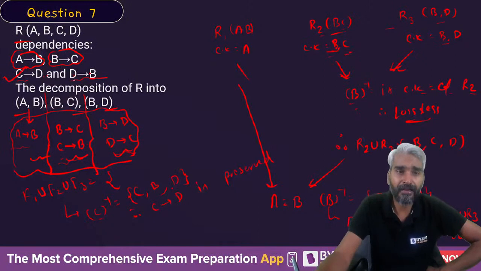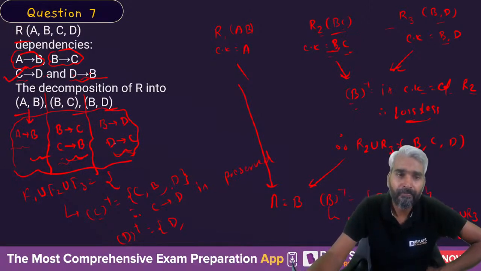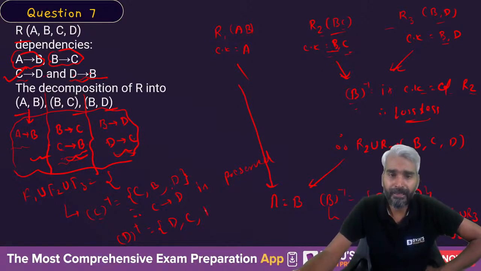Next, we are worried about D implies B as well. So let's look at the D closure in F1 union F2 union F3. What is D closure? D closure will be D. Because of D, you can determine C. Because of C, you can determine B. Therefore, D closure contains B. Therefore, D implies B is also preserved.